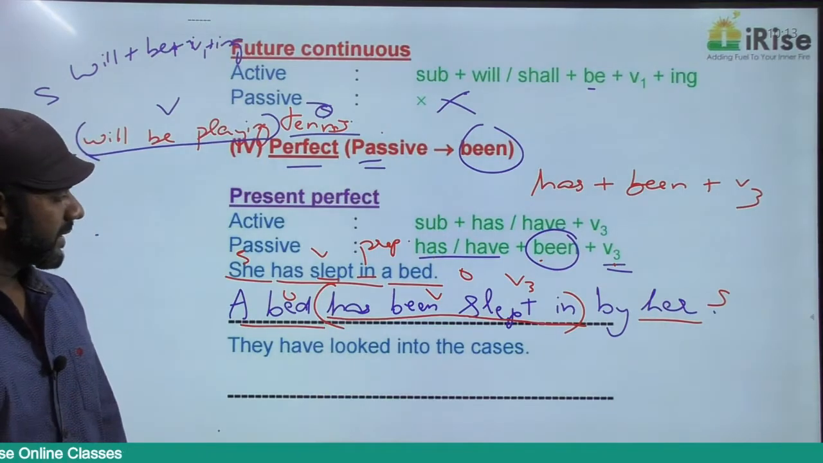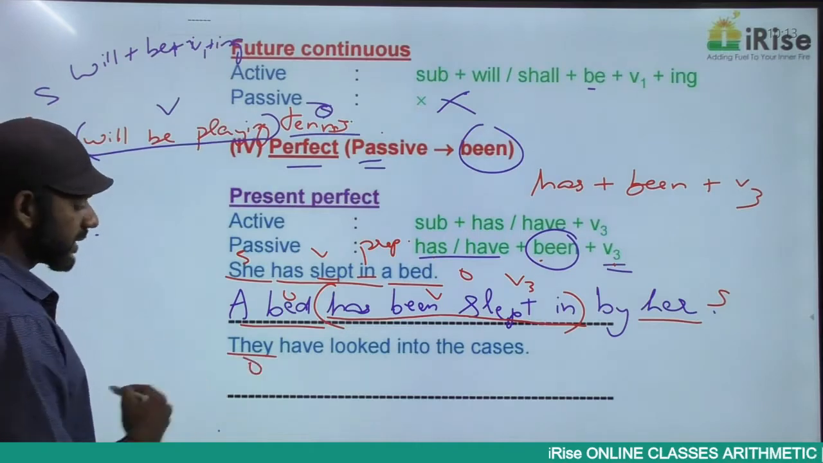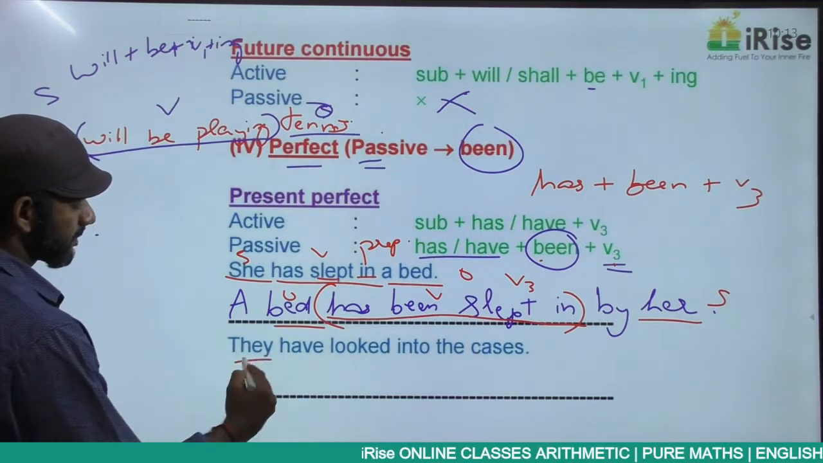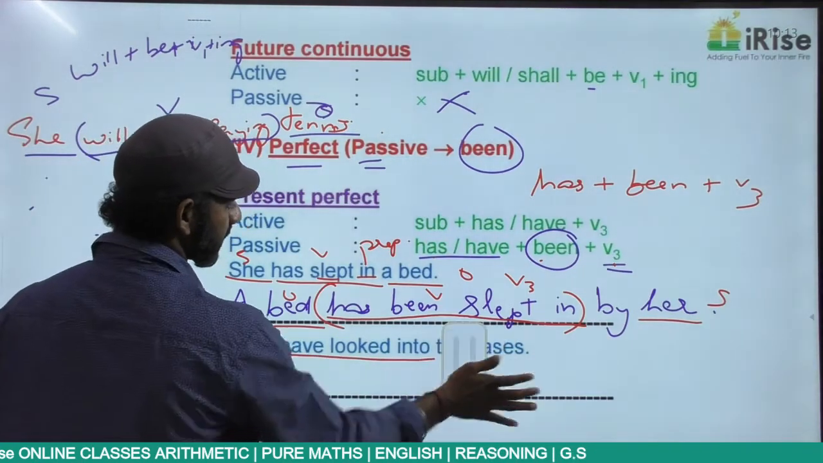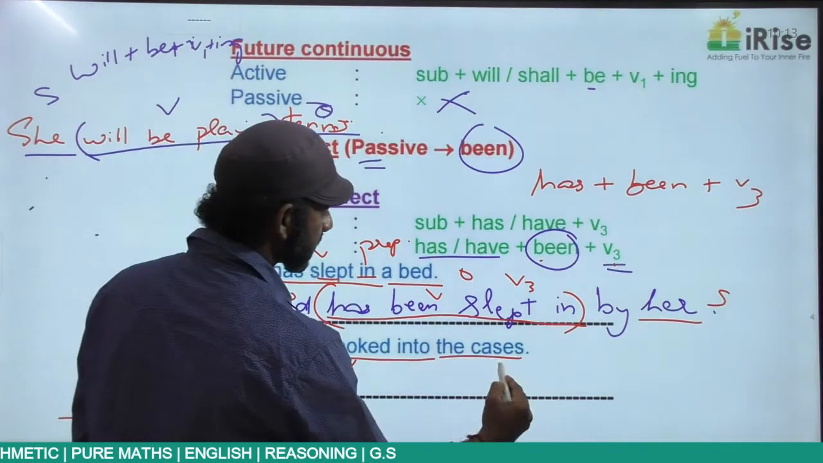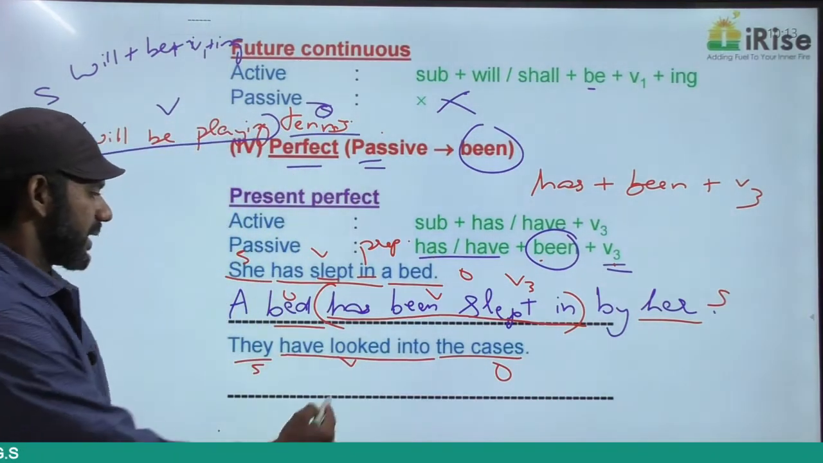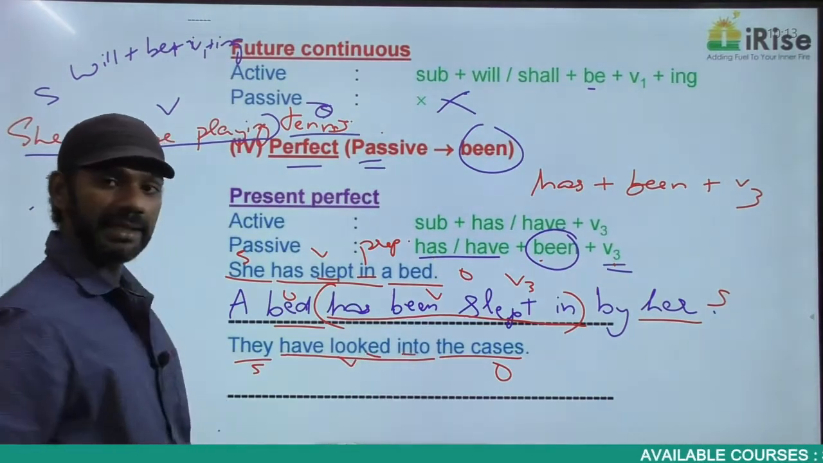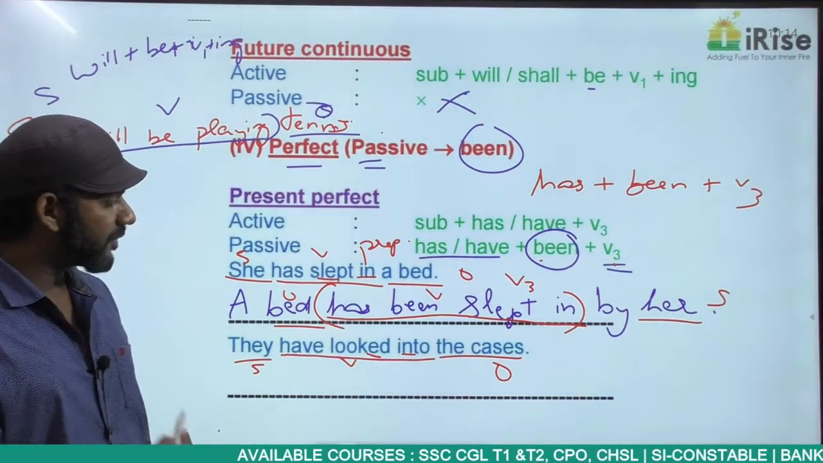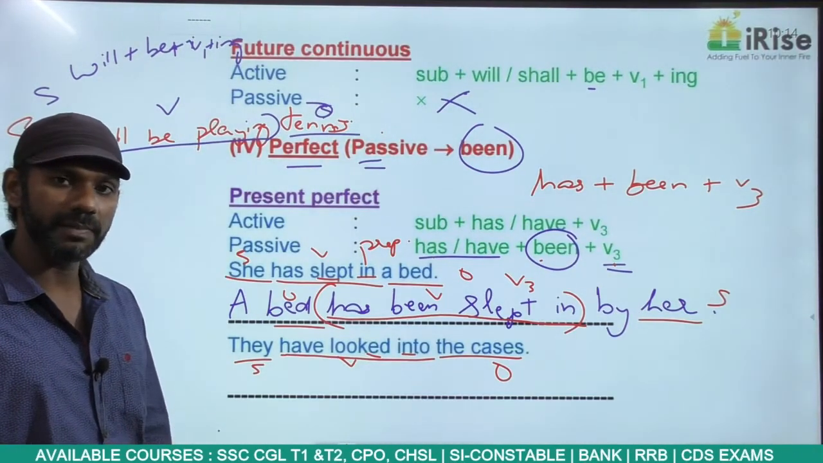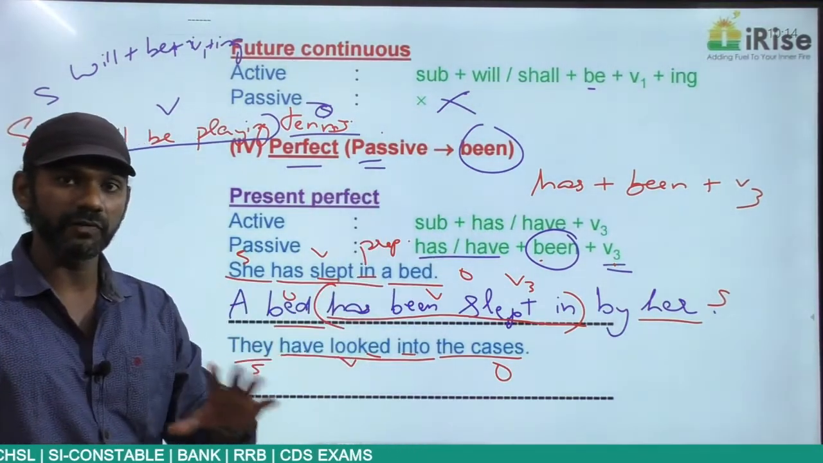The next one. They have looked into the cases. The pronoun they is the subject here, doer of the action. Have looked into is the verb here. The cases is the object here. So subject, verb, object, active voice. Looked into, looked is a verb, into is a preposition. So looked into becomes a phrase. They have looked into the cases, active voice, present perfect. Subject plus have plus V3 is present perfect, active voice.